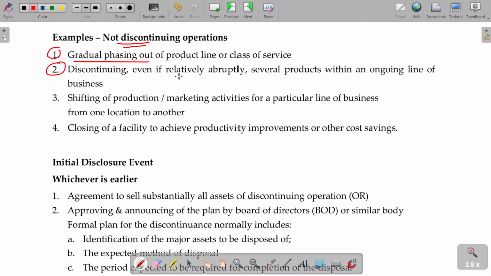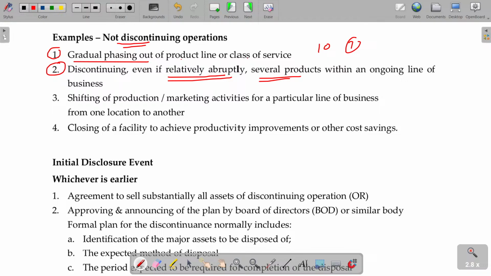Discontinuing, even if relatively abruptly, several products within an ongoing line of business. I have 10 products. Suddenly they stopped producing 7 products. That will not be considered discontinuing operations. From this it is very clear that only when the particular facility itself is non-operational is it called discontinuing operation.